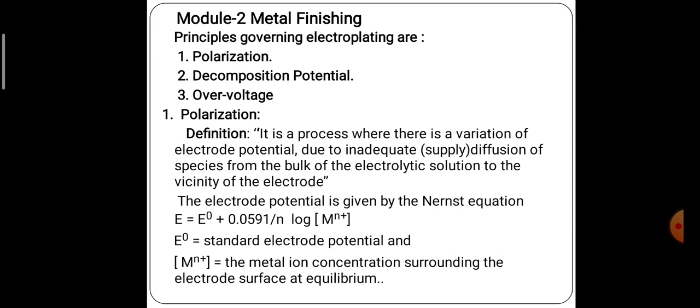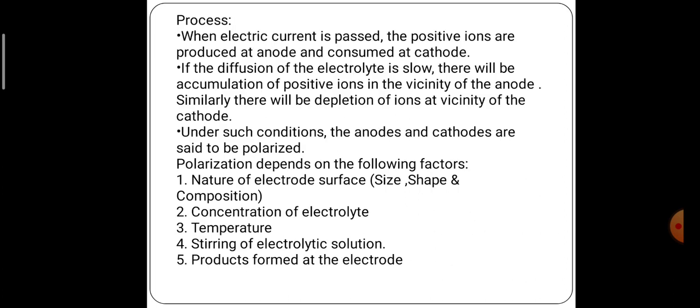The electrode potential we can easily calculate by using the Nernst equation. We know the Nernst equation: E = E° + (0.0591/n) log [Mn+]. E° is the standard electrode potential, Mn+ is the concentration of metal ion surrounding the electrode surface, and n is the number of electrons transferred.